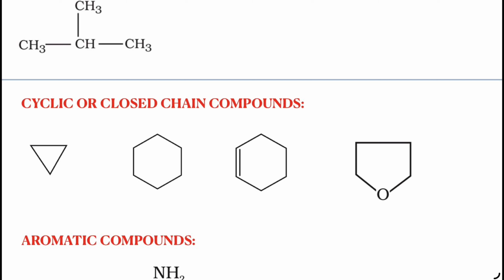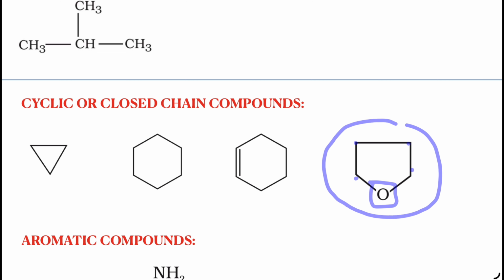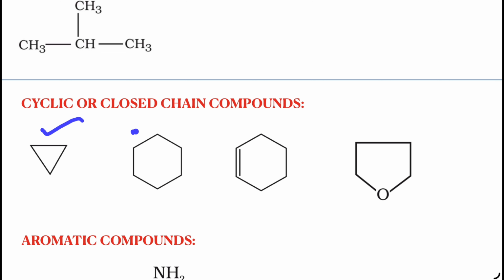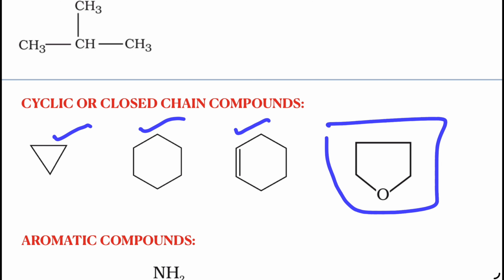Bond line notations are given, but in this one, not only carbon: it is actually a 5-membered ring in which 4 are carbon atoms and 1 is oxygen, therefore it is said to be heterocyclic. Homocyclic, homocyclic, homocyclic and heterocyclic, all these are alicyclic compounds. These are not aromatic compounds. Particularly, these 3 are homocyclic, and this is heterocyclic.